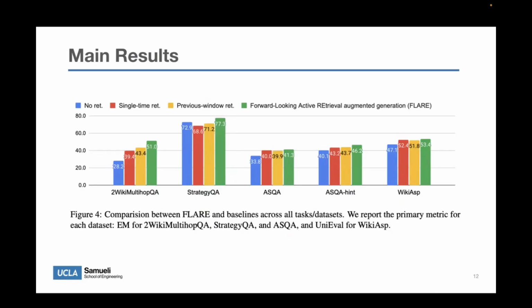So now let's look at the main result. As we can see, FLARE outperforms the baseline models across all 4 tasks. Overall, it achieves superior or at least competitive performance in every setting, with particularly strong improvements on multi-hop QA. This is likely because multi-hop QA has a clear structure and a well-defined objective, which is producing a specific final answer. This allows FLARE's retrieval mechanism to be especially effective.